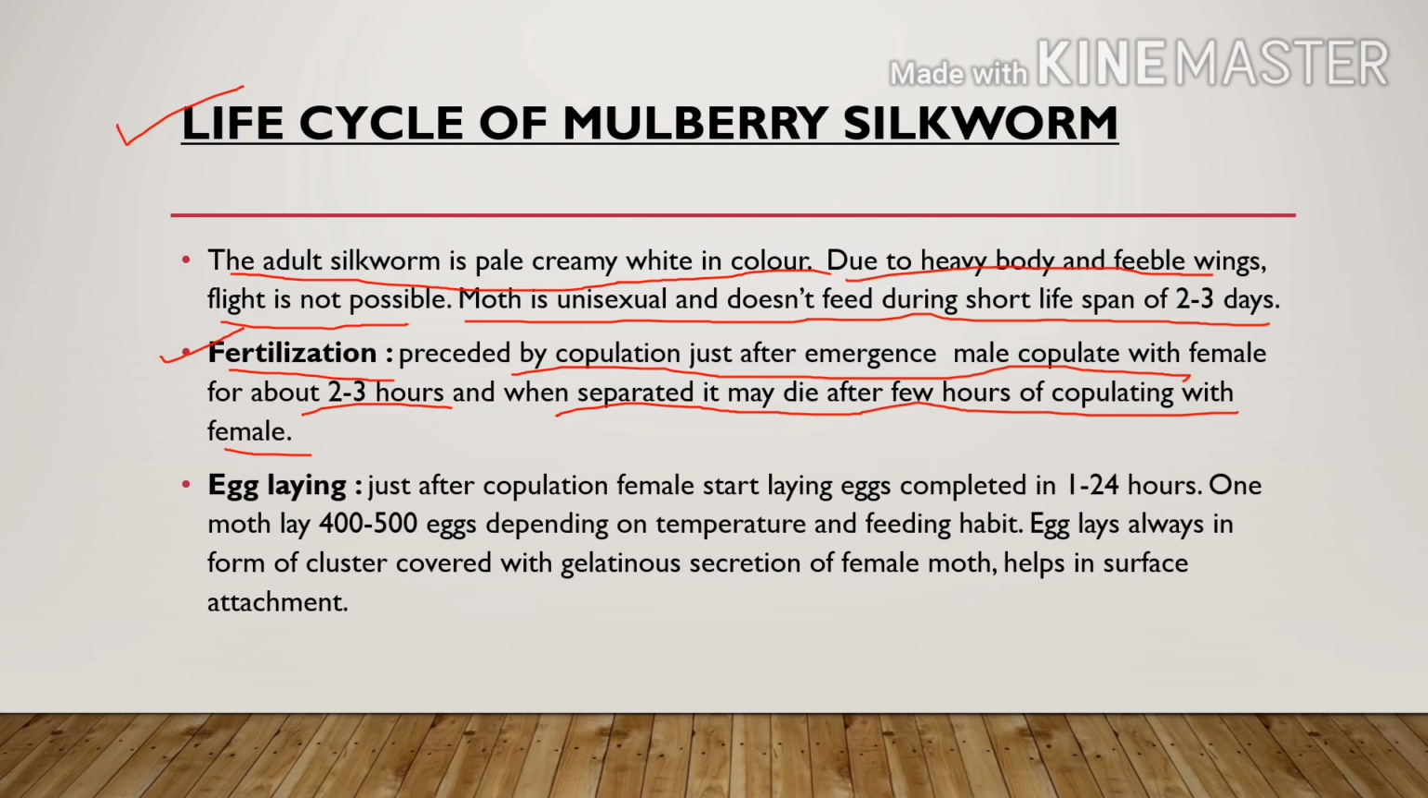So next is egg laying. Just after the copulation, the female starts laying eggs, completed in 1 to 24 hours, right? One moth lays approximately 400 to 500 eggs, depending on temperature and feeding habit, which kind of food we provide them, right? Eggs are always laid in the form of a cluster covered with a gelatinous secretion of the female moth, which helps in surface attachment with leaves. This gelatinous secretion helps the eggs attach to the leaves, right?